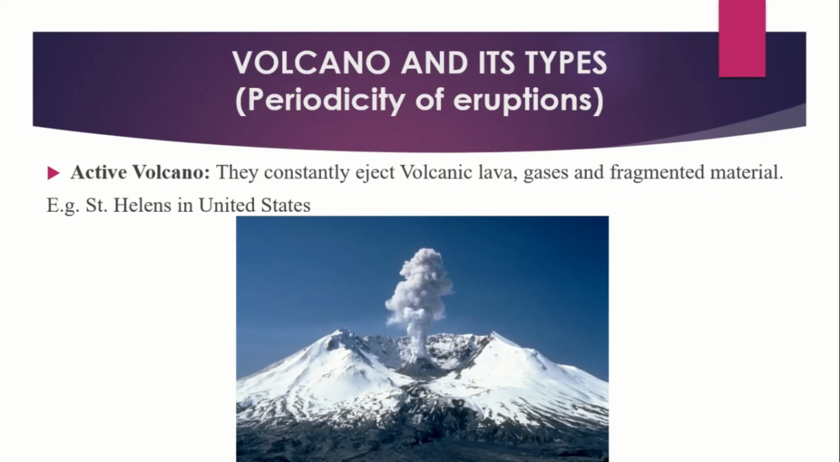Next we see the types. Volcanoes are classified based upon the periodicity of eruption. They are active volcanoes, dormant volcanoes and extinct volcanoes. First one is the active volcanoes. Active volcanoes are those which constantly eject volcanic lava, gases and fragmented material. Example, Mount St. Helens in the United States.